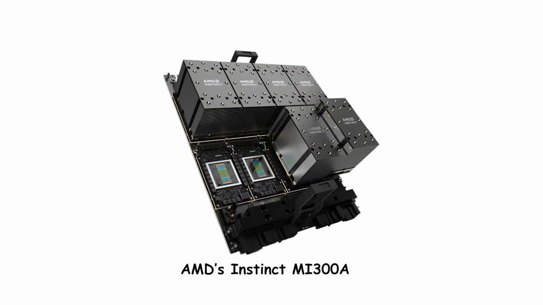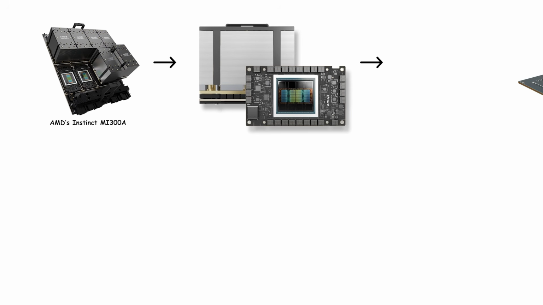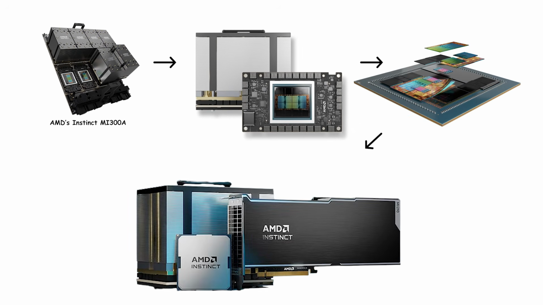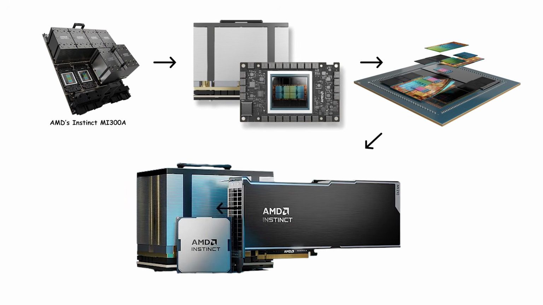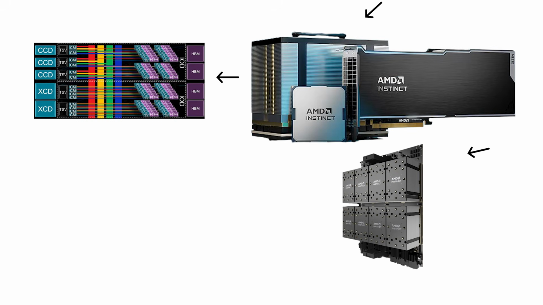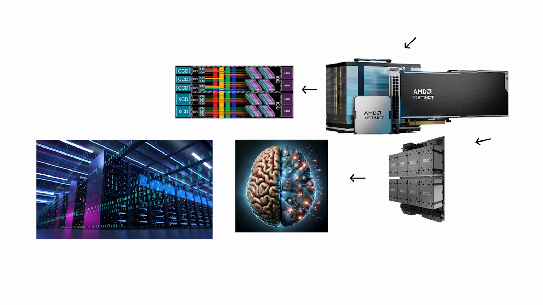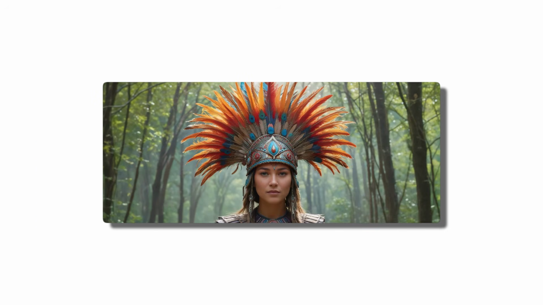Or look at AMD's Instinct MI300A, a unified chip that merges CPUs and GPUs into one massive 3D stacked slab of silicon, connected by high-bandwidth HBM3 memory. It's not just a graphics processor anymore. It's an accelerated brain, designed for high-performance computing and AI side by side.